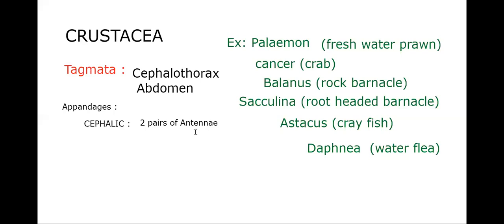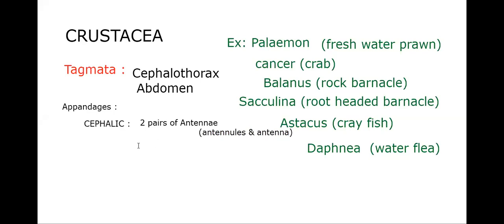We have names for them also. The first pair is called antennules, and the second pair is called antennae.